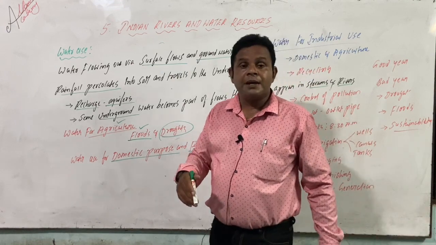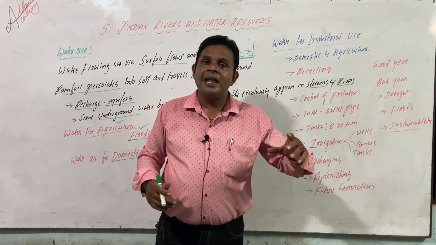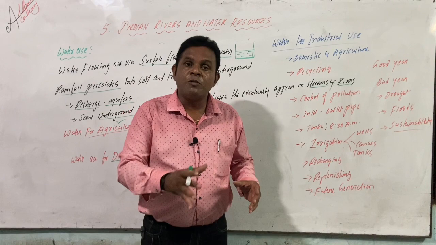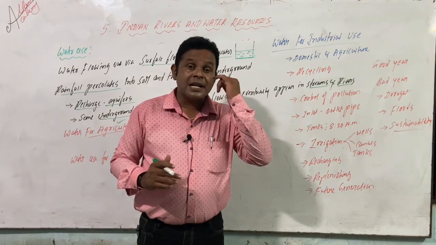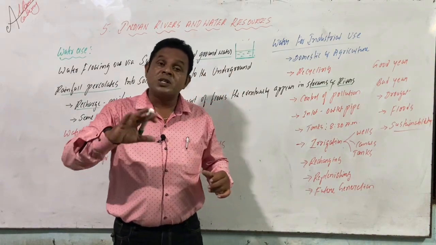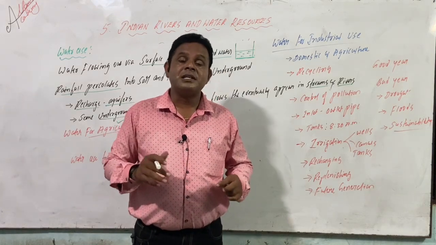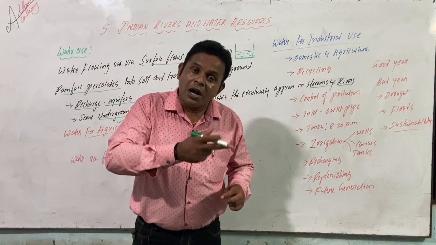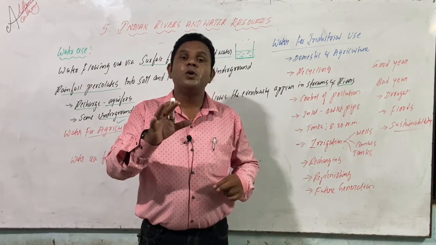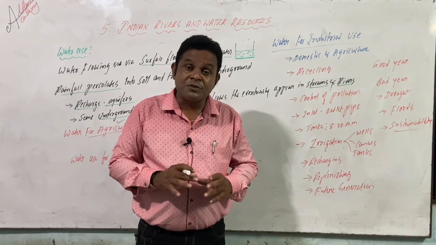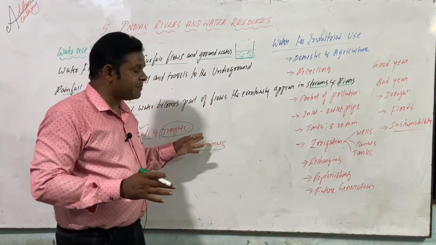Even if you see some lakes or ponds, people bring the animals there and wash the animals, wash clothes and clean the animals, all of which together make great pollutants. That damages the environment.